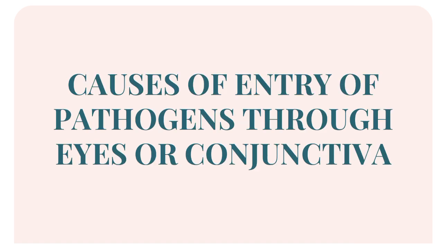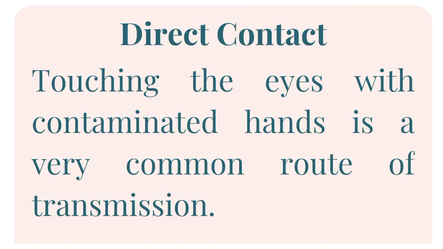Causes of entry of pathogens through the eyes or conjunctiva. The first one is direct contact. Touching the eye with a contaminated hand is a very common route of transmission. This can happen after touching a surface with pathogens or after being in contact with an infected person.